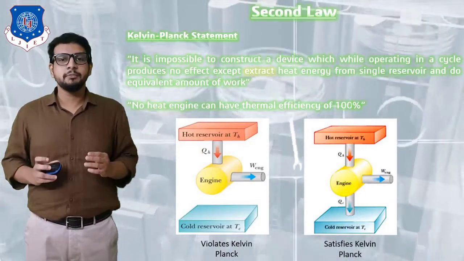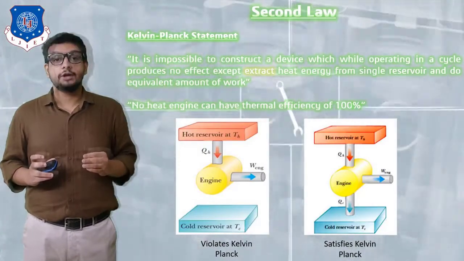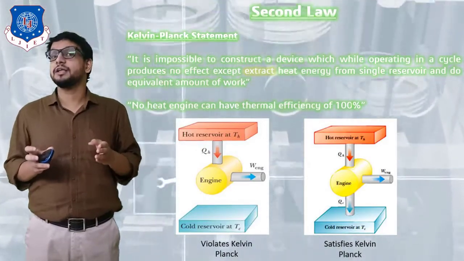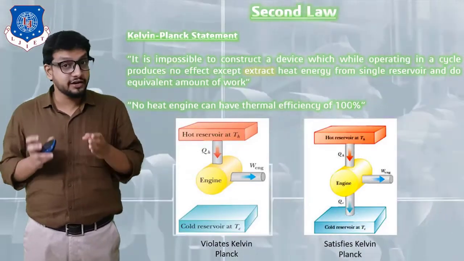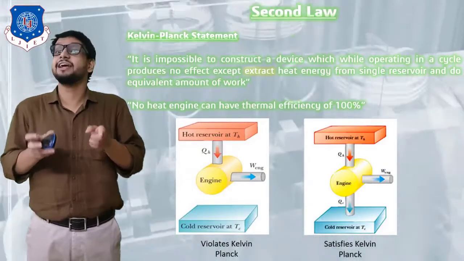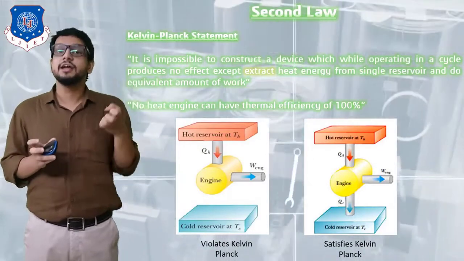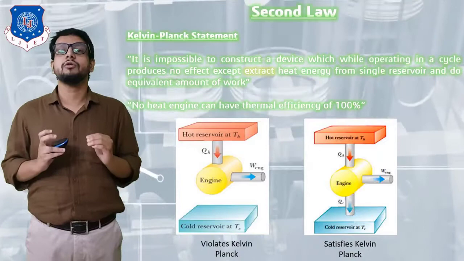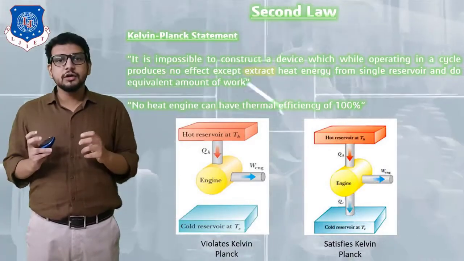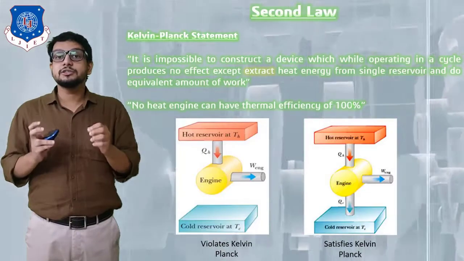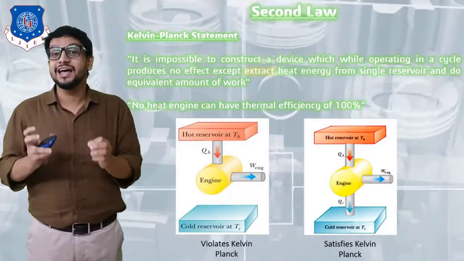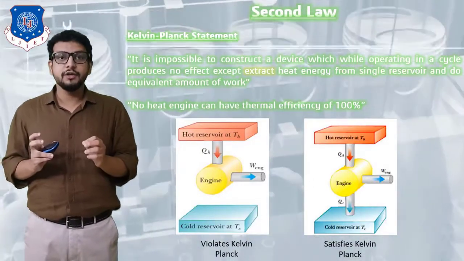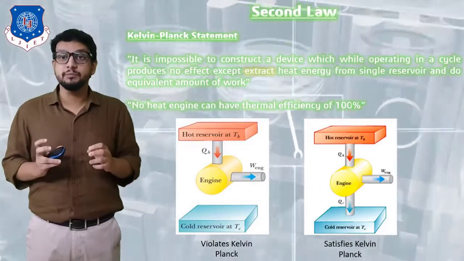So let's see our first statement, that is the Kelvin-Planck statement. It is impossible to construct a device which, while operating in a cycle, produces no effect except to extract heat energy from a single reservoir and do an equivalent amount of work. Which means what? That in a general sense, there is no such device which has a thermal efficiency of 100%. Okay, we can say that no device can have 100% efficiency.